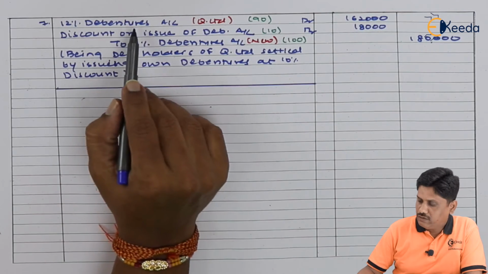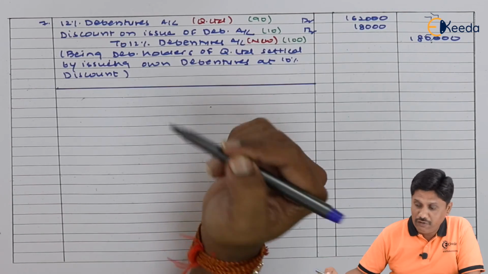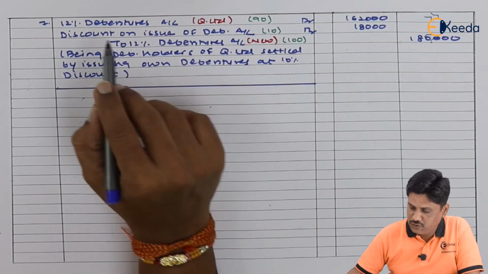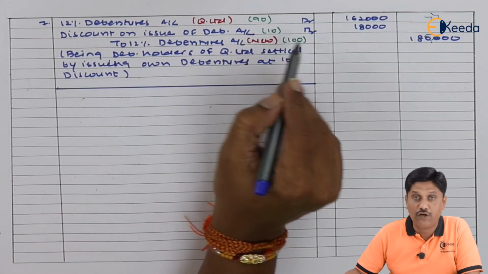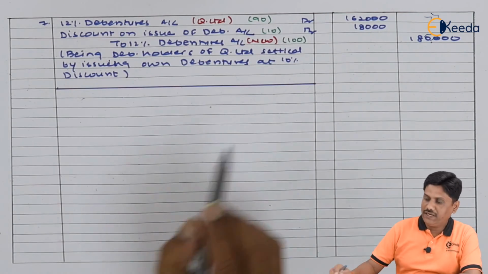I have debited 12% debentures account 162,000, and I know that we are issuing our own debenture at a discount of 10%. So I know discount on issue of debenture account should be debited to 12% debentures account which are new. How we decided the amount?